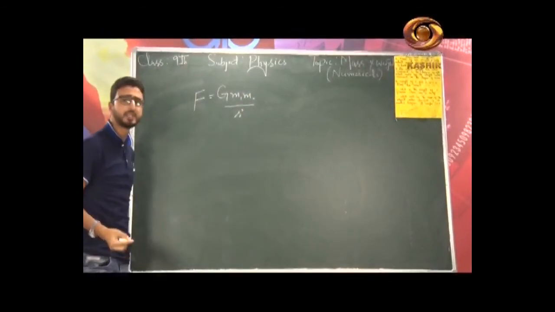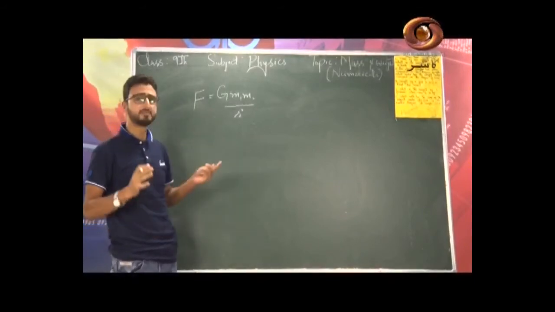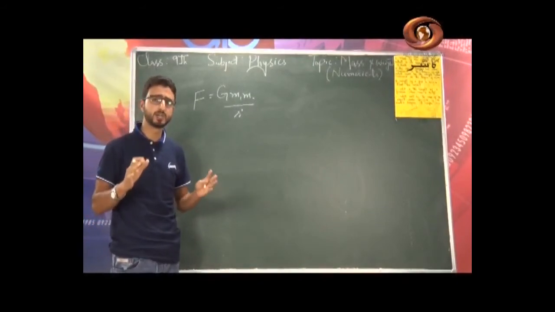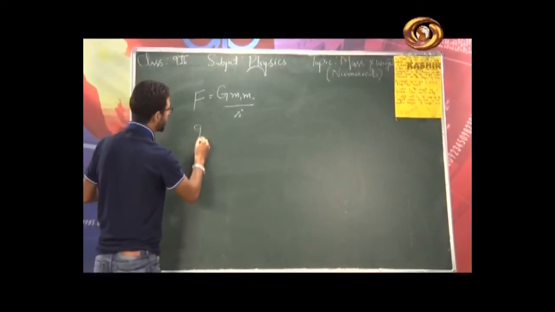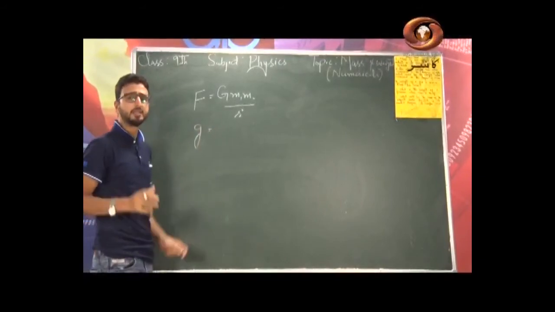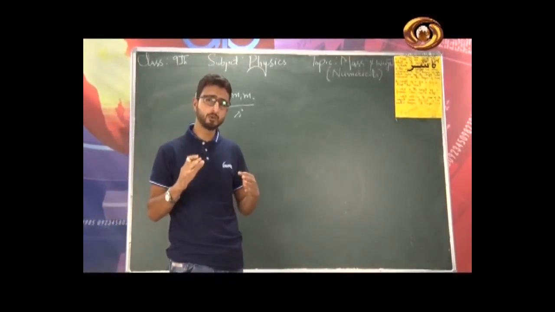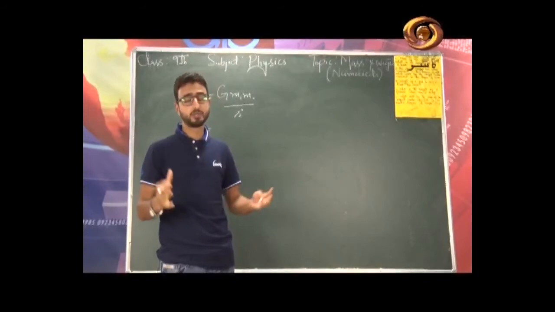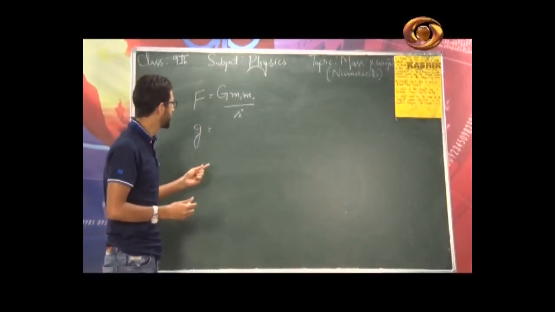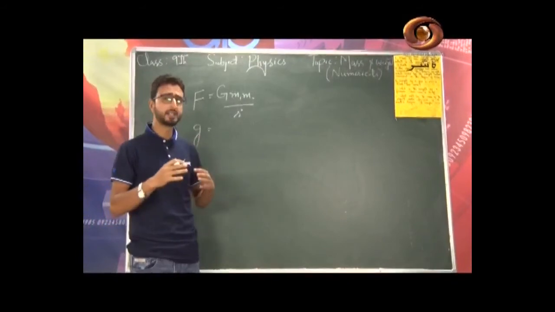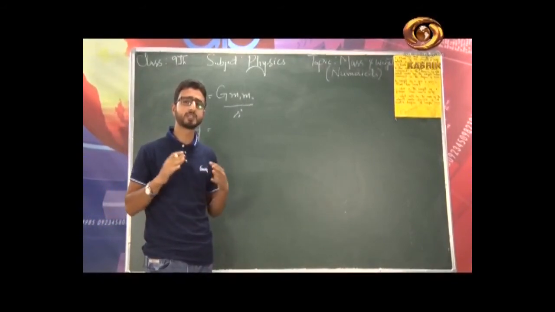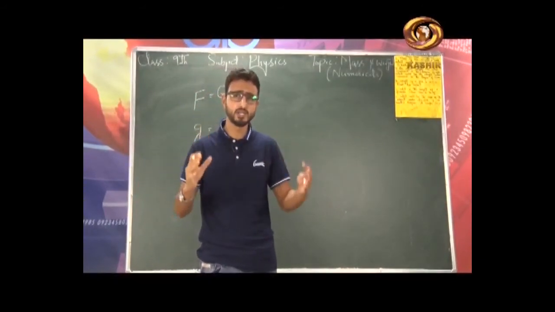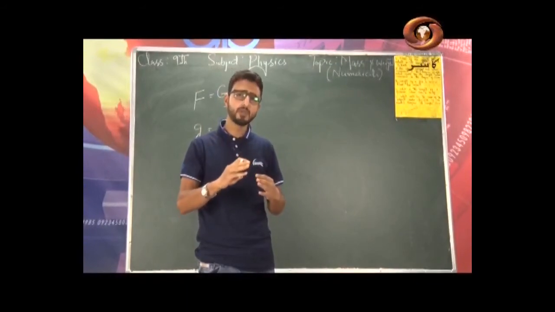We have discussed everything about the universal law of gravitation, its mathematical form, and then the characteristics of this very gravitational force. After this we discussed the concept of small g, that is acceleration due to gravity, and the factors upon which it depends. Now you remember it depends upon 4 factors: height, shape, depth, and due to the rotation of the earth it also changes. Then the recent topic was Kepler's laws of planetary motion. If you remember, we discussed 3 laws: law of areas, law of orbits, and law of planets.